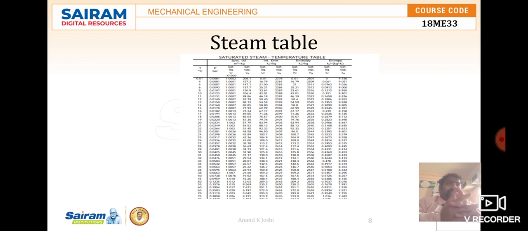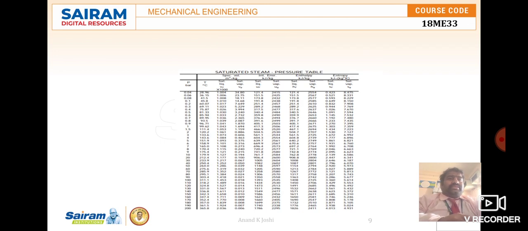There are two important things you have to remember: one, in terms of absolute pressure, and the other, in terms of temperature. The exact properties of dry saturated steam are shown here in the table. We have categorized them based on pressure and based on temperature. This is a typical steam table I have shown as a sample.